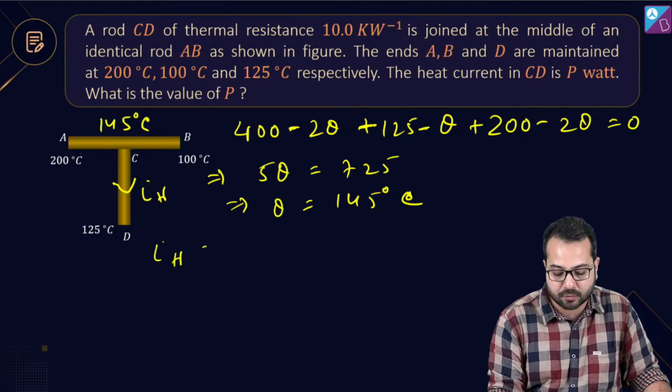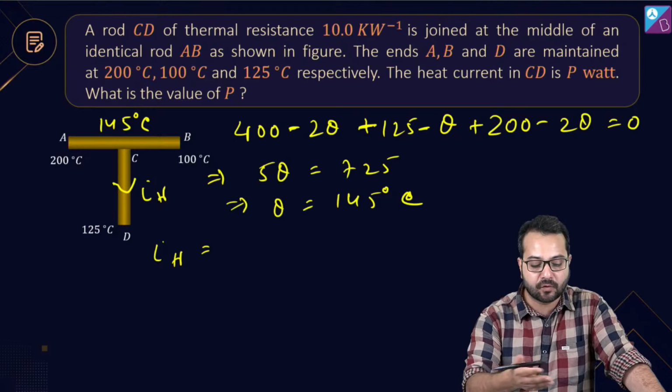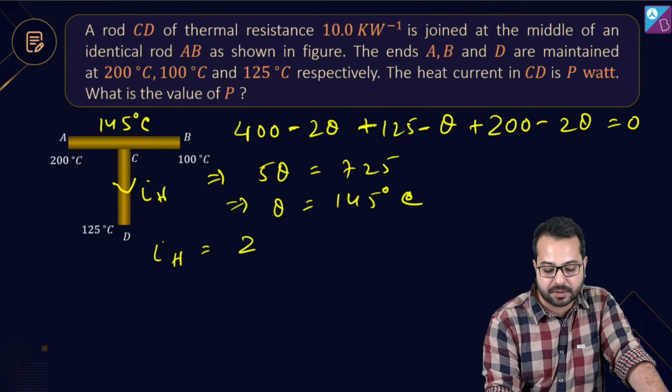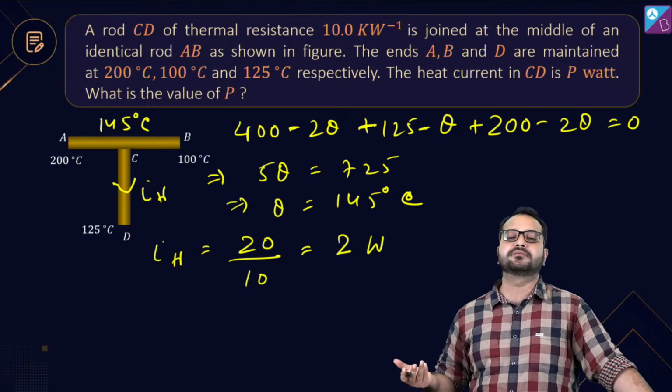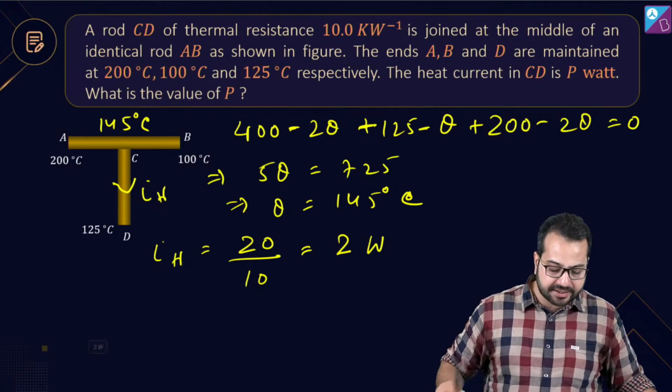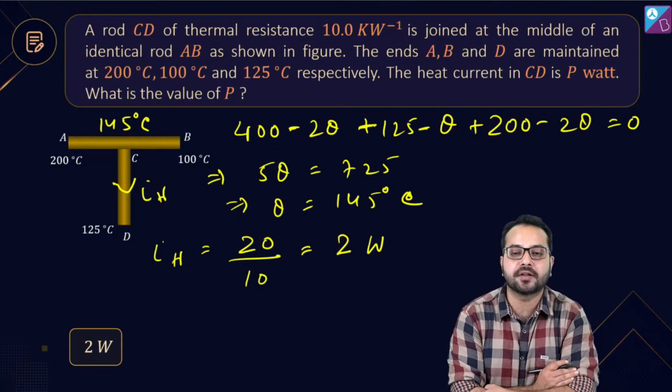The heat current will be equal to the temperature difference, 145 minus 125, which is how much? Which is 20, divided by thermal resistance, which is 10. So this comes out to be 2 watt. आ गया आंसर? आया कि नहीं आया? Was it difficult at all?